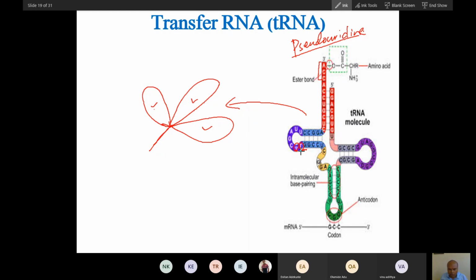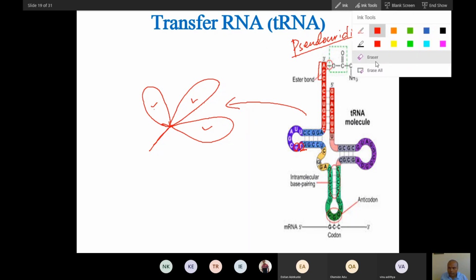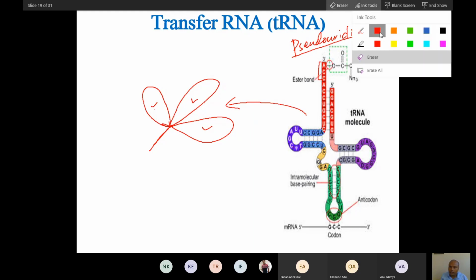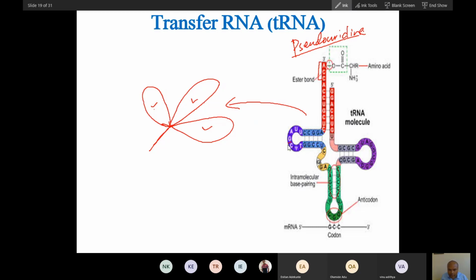For example, here you can see thymine and pseudouridine. This loop is called the T-Psi-C loop. T is thymine, Psi means pseudouridine, and C.